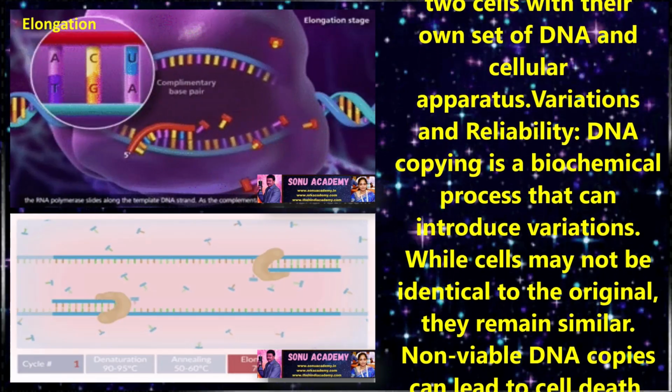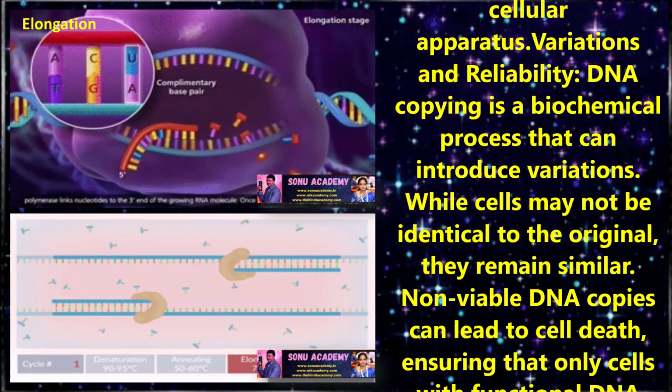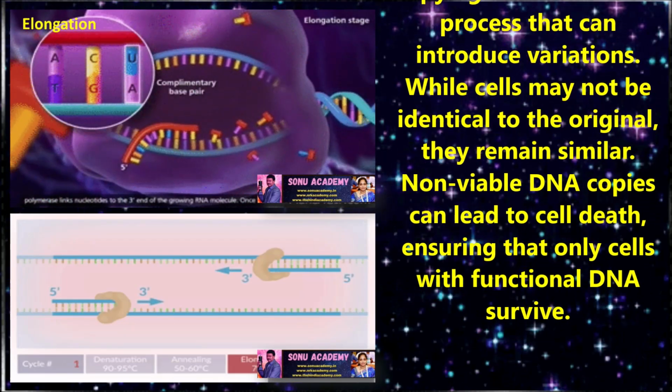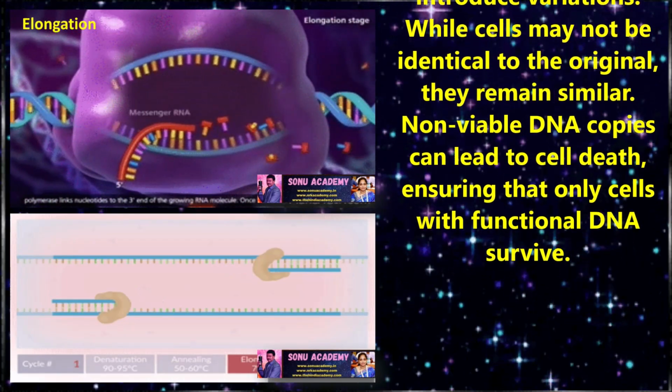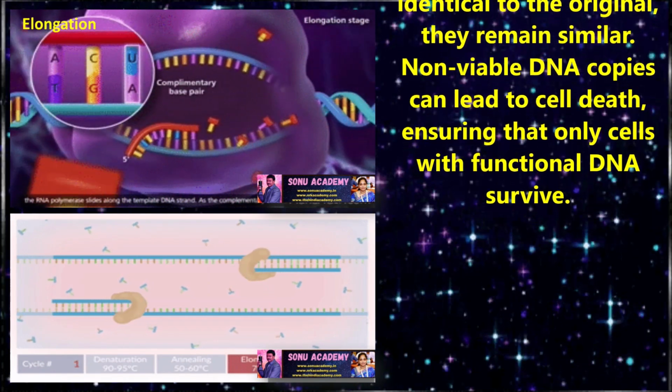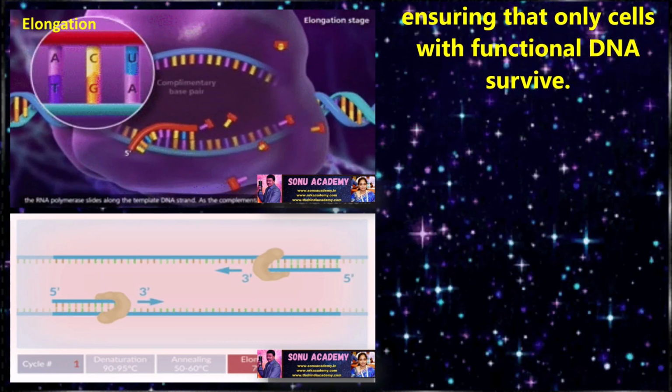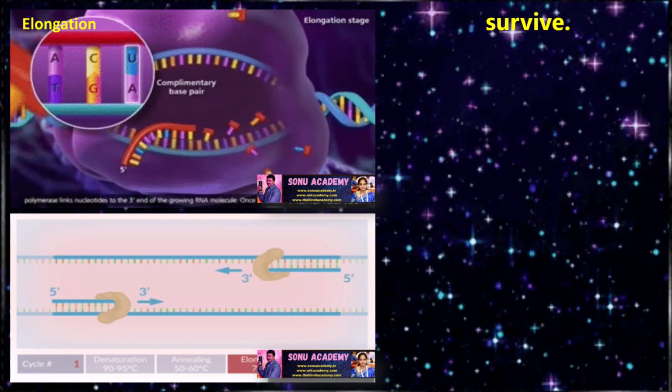Children, let us see what is variation and reliability. DNA copying is a biochemical process that can introduce variations. While the new cells may not be identical to the original, they remain similar. Non-viable DNA copies can lead to cell death, ensuring that only cells with functional DNA survive.